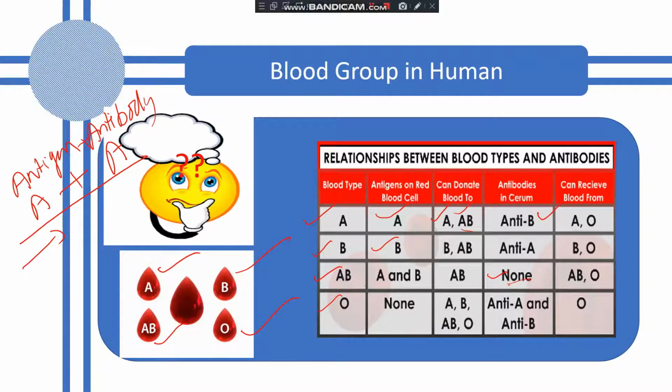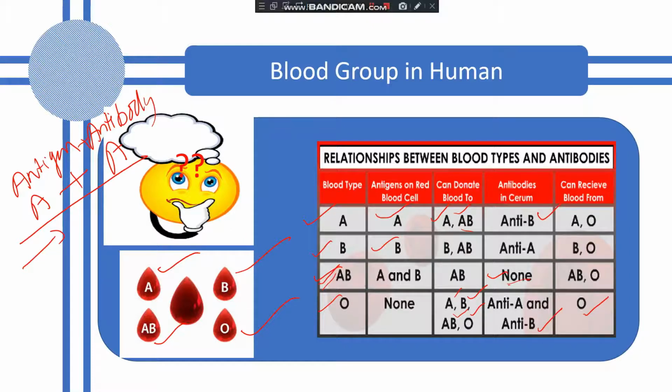And O has both antibodies. So the O blood group cannot receive the blood from anyone except blood group O. But they can donate to everyone: A, B, AB and O. So that's why persons who have blood group AB are known as universal recipients. And the persons who have blood group O are known as universal donors.